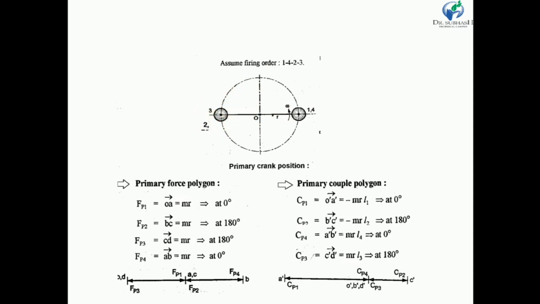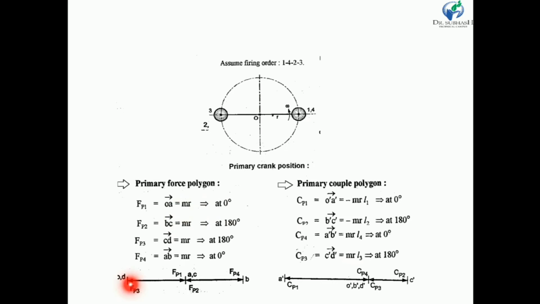Now my dear friends, let us draw a force polygon, the primary force polygon. We know that there are 4 forces, mr, mr, mr and mr. All the forces have the same magnitude but differ in direction. So we start from O. We draw FP1 having magnitude mr and at 0 degree.